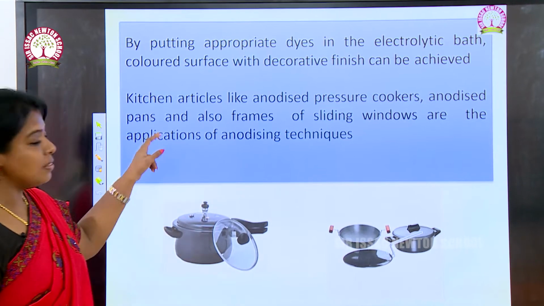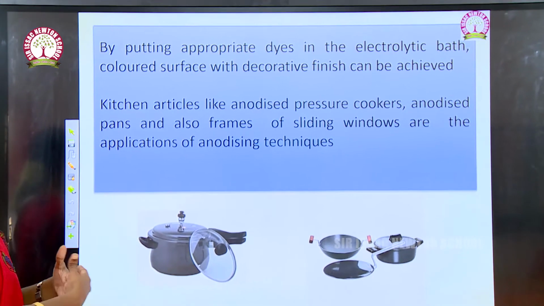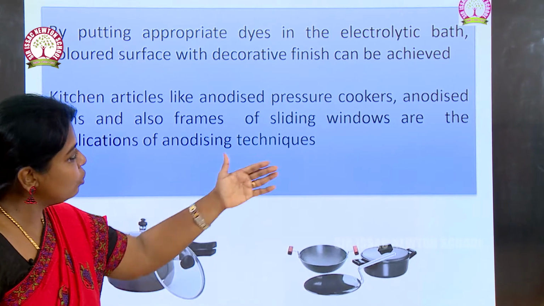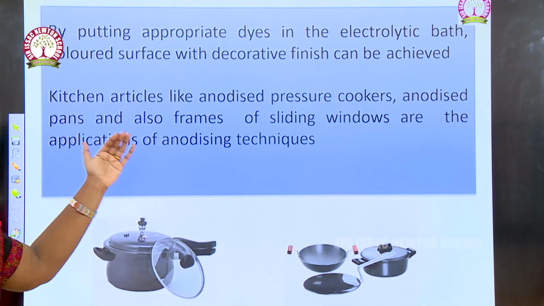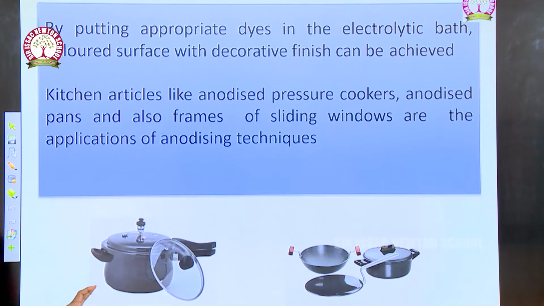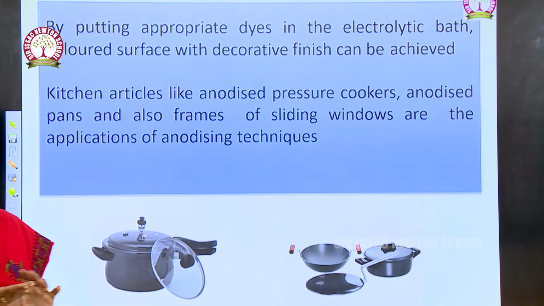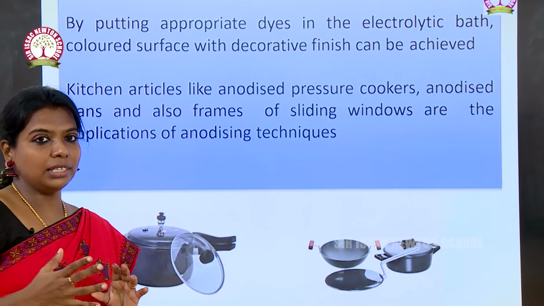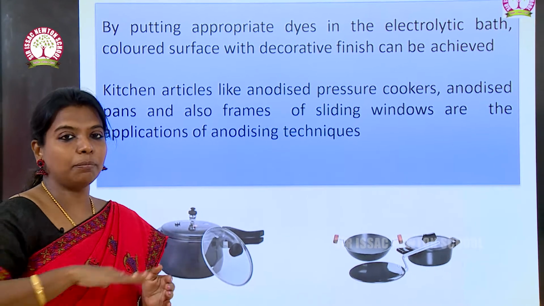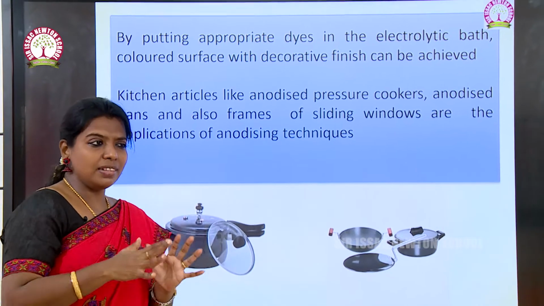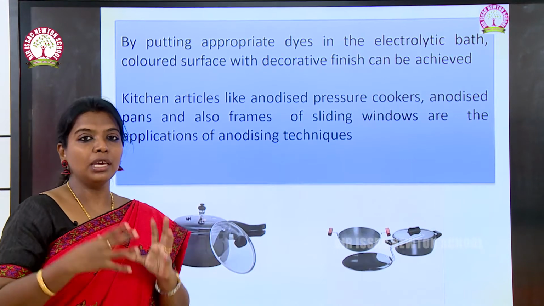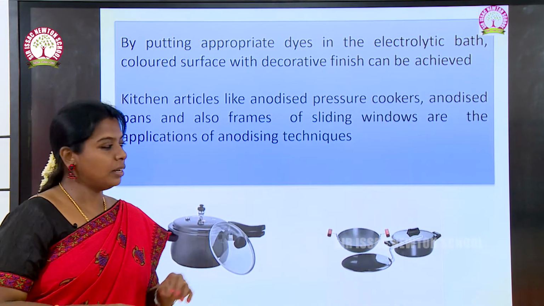So far we have seen anodizing, and let me give you some examples. By putting appropriate dyes in the electrolytic bath, a colored surface with a decorative finish can be achieved. So, this is a cooker. We have seen copper bottom cookers, because these layers are applied, and inside some chemicals will be applied, so that the metal will not get spoiled. Okay, can you understand?